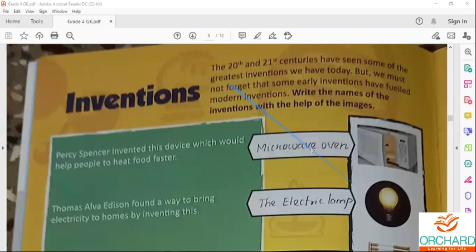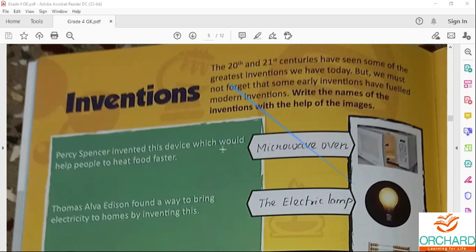It is an electric oven. So microwave oven is an electric oven that heats and cooks the food. Percy Spencer invented this device which would help people to heat the food faster.